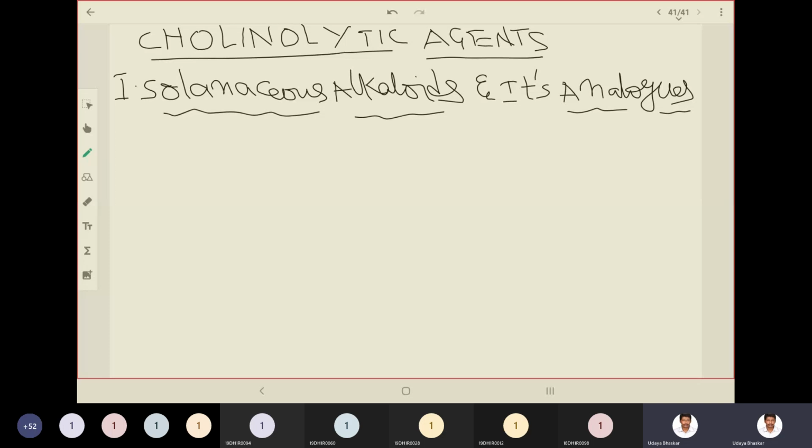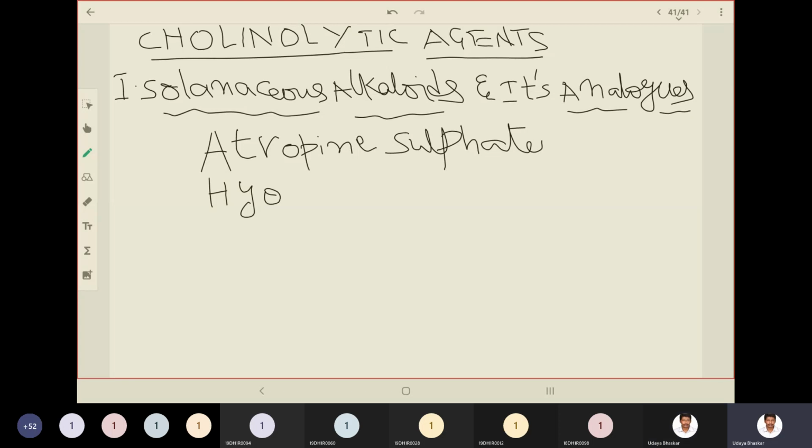If you see the examples, the first one is atropine sulfate. Second is hyoscyamine sulfate. Third is scopolamine hydrobromide.